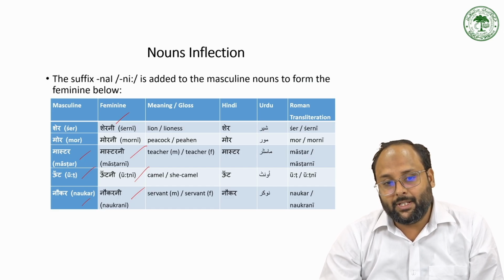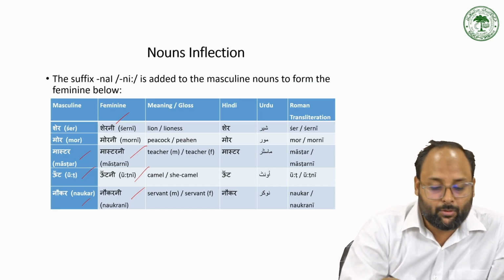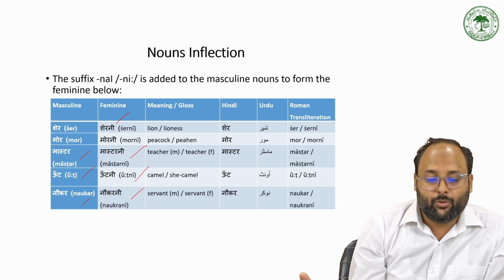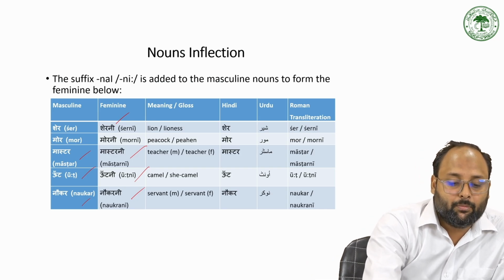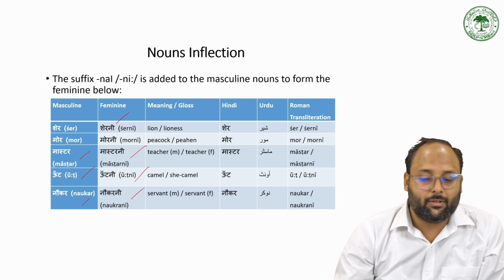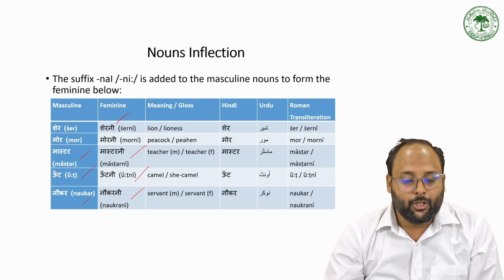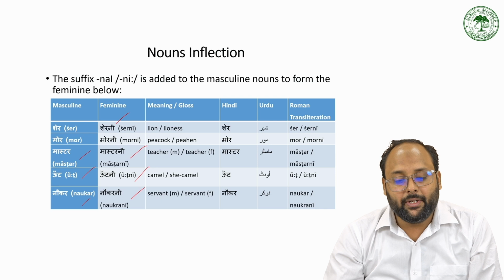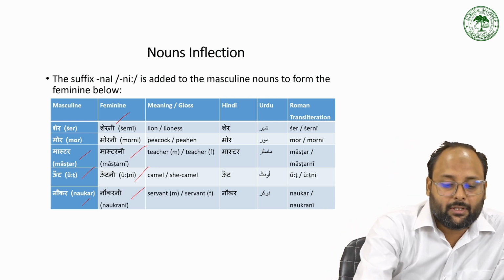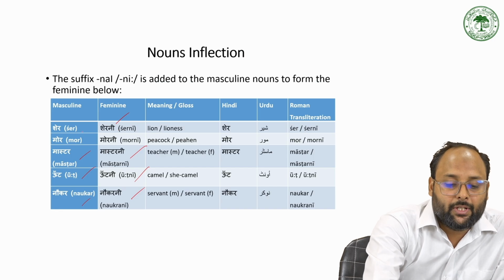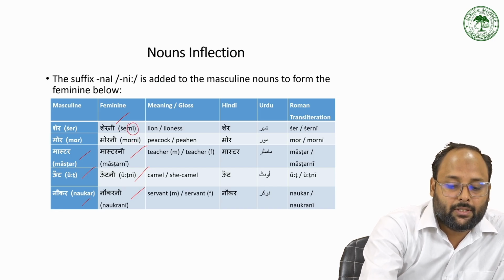So that is when the masculine ends with some consonant. There is a consonant in sher, mor, master, and naukar. So that is the ra consonant. When it ends with ra, we are adding some ni to make it feminine, like sher becomes sherni. We are adding this ni: mor, morni,